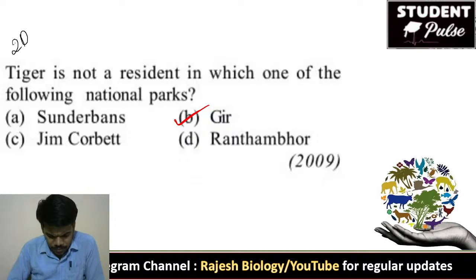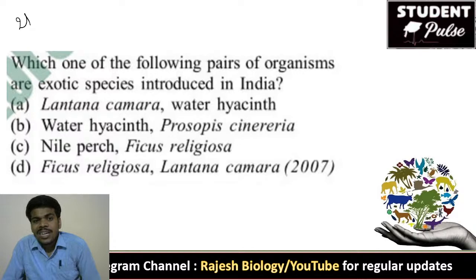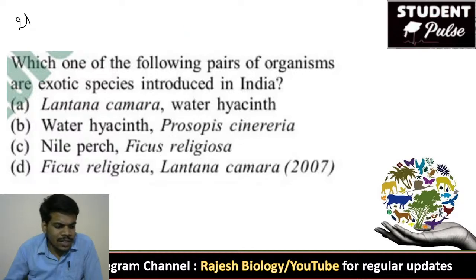Next. No, the 20th is B, Gir National Park. Dinesh Jetta, correct, and Vikram. Alright. Which one of the following pairs of organisms are exotic species introduced in India?